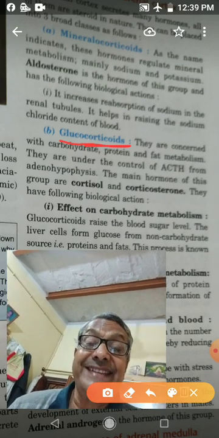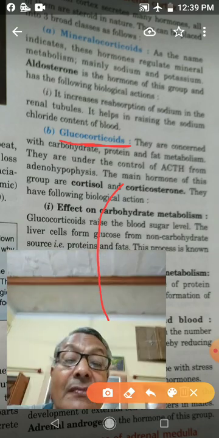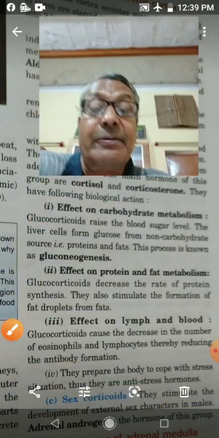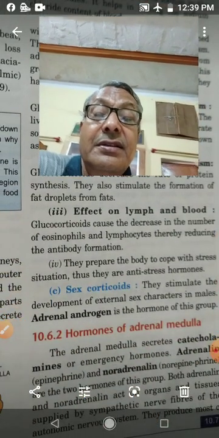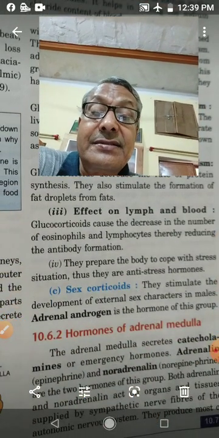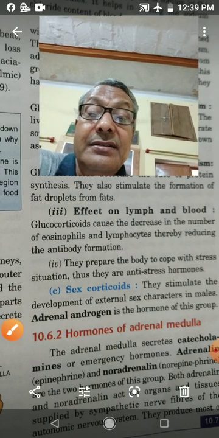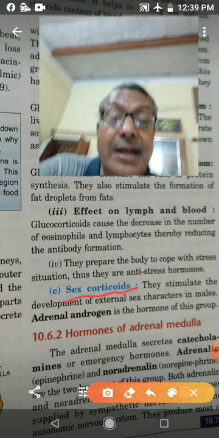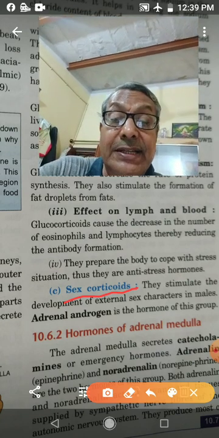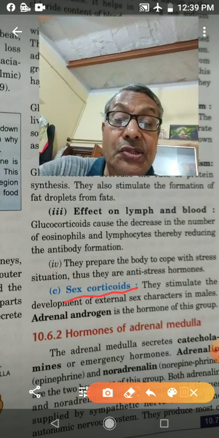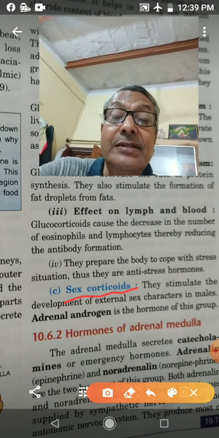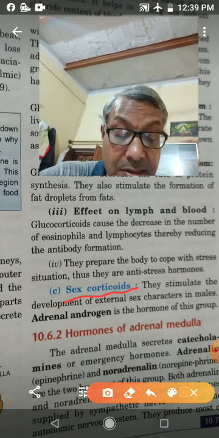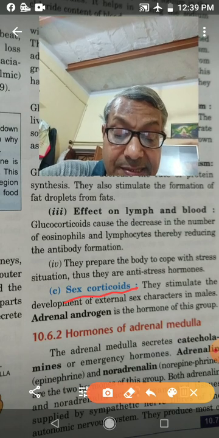Next is sex corticoids. These are hormones secreted by the adrenal cortex. Sex corticoids stimulate the development of external sex characters in males.